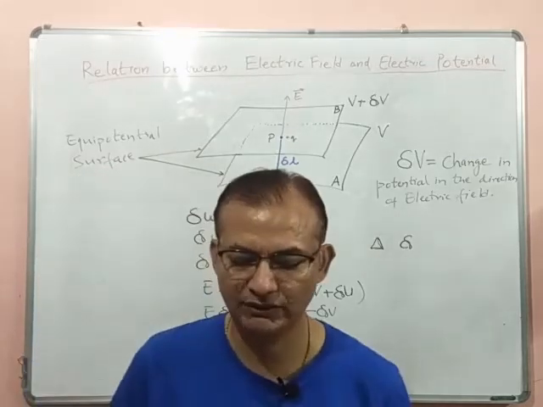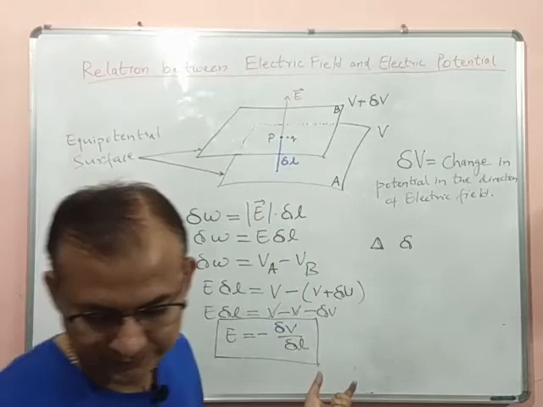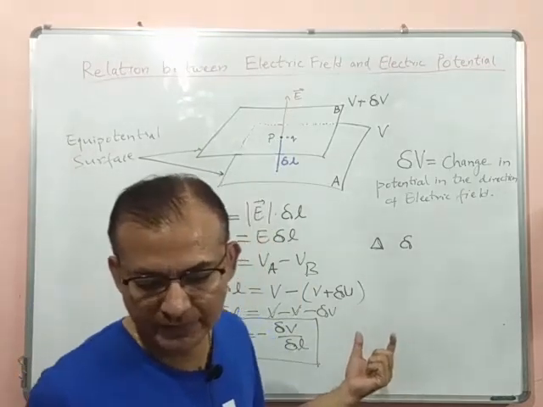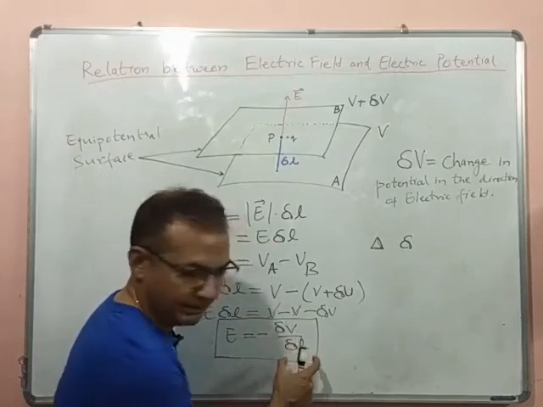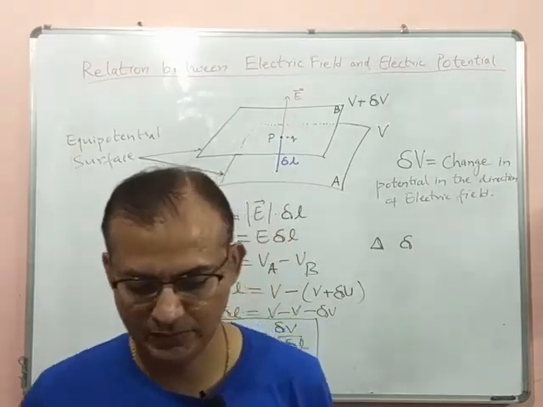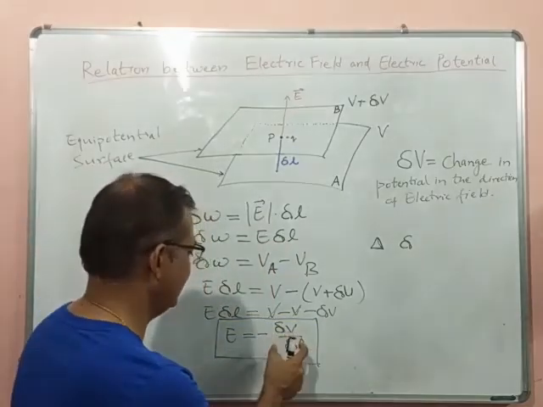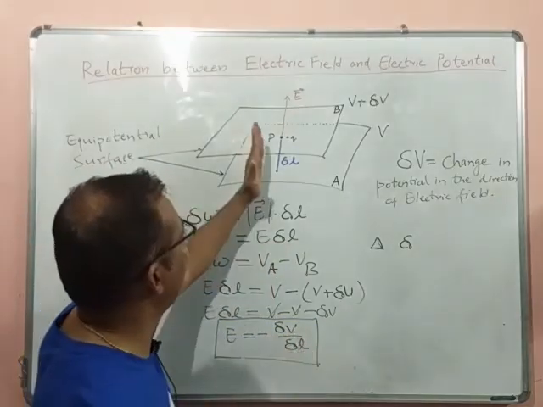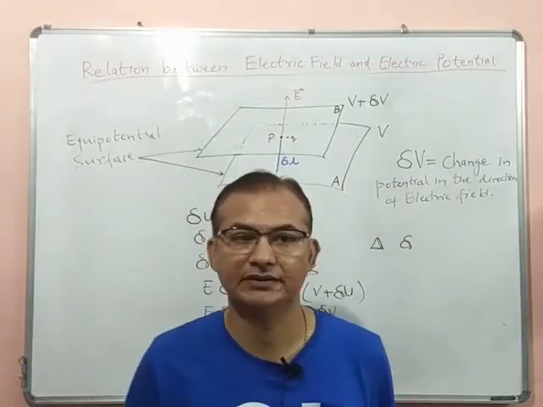So the magnitude of electric field is given by the change in the magnitude of potential per unit change in the magnitude of displacement, and which is normal to the equipotential surface.